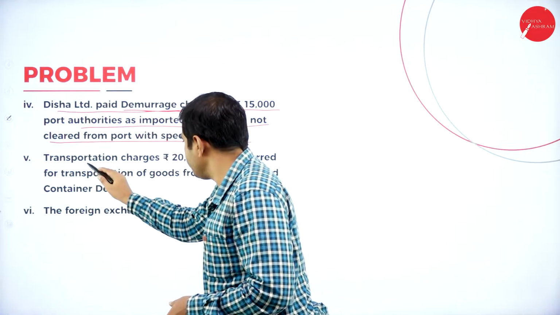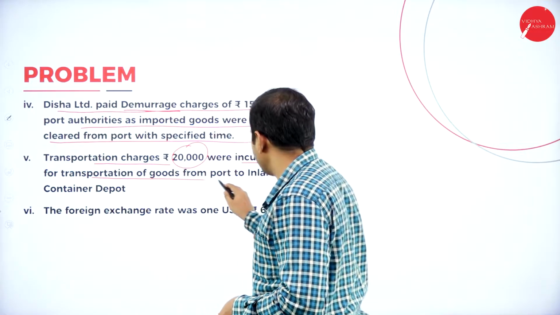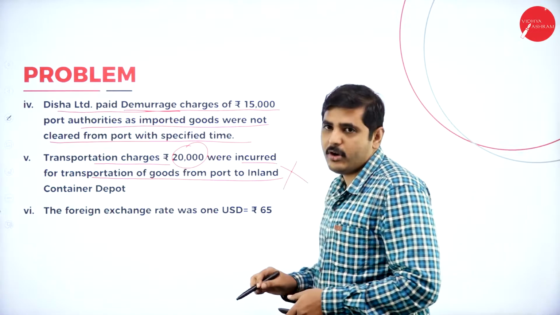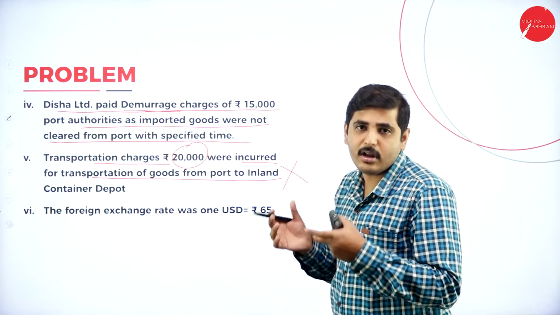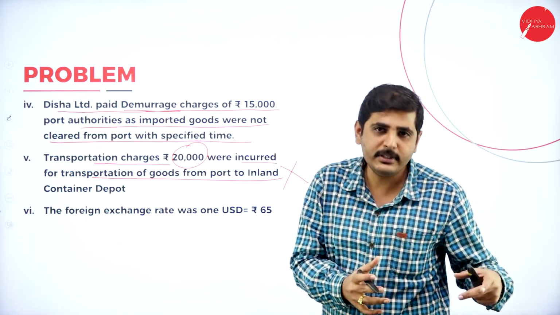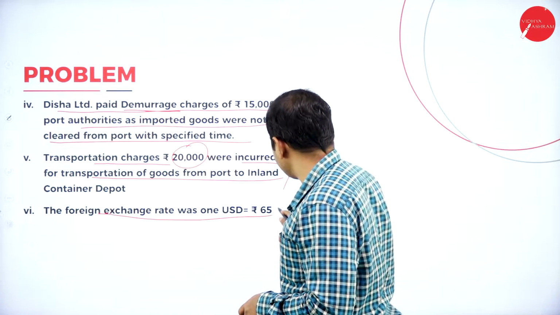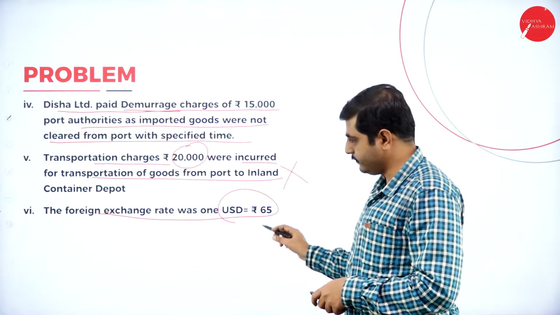Next, transportation charges of 20,000 rupees were incurred for transporting goods from port to inland container. This should not be taken, because once the goods reach our port, any transportation charges from port to the factory, meaning our factory or place of business, we should not consider. The foreign exchange rate is 1 USD equals 65 rupees.